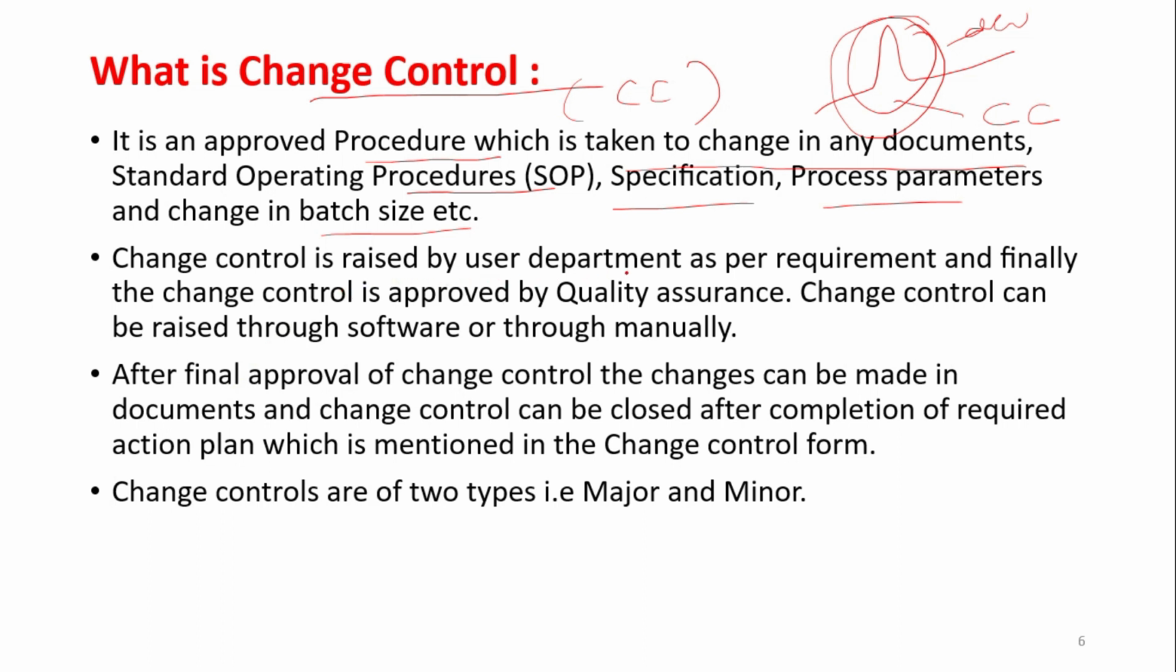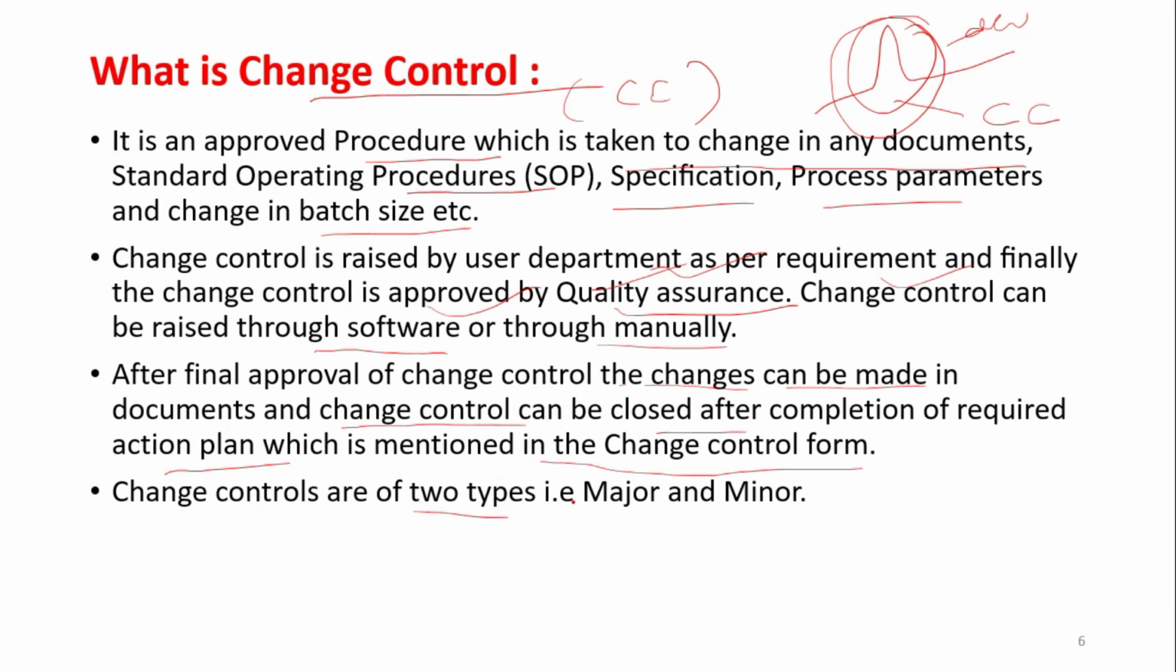Change control is raised by the user department as per the requirement, and finally the change control is approved by quality assurance. Change control can be raised manually or through software, depending upon the company. After final approval of change control, the changes can be made in documents, and change control can be closed after completion of the required action plan, which is mentioned in the change control form.